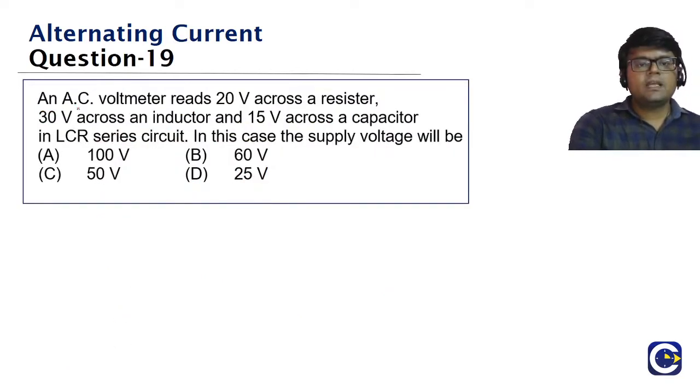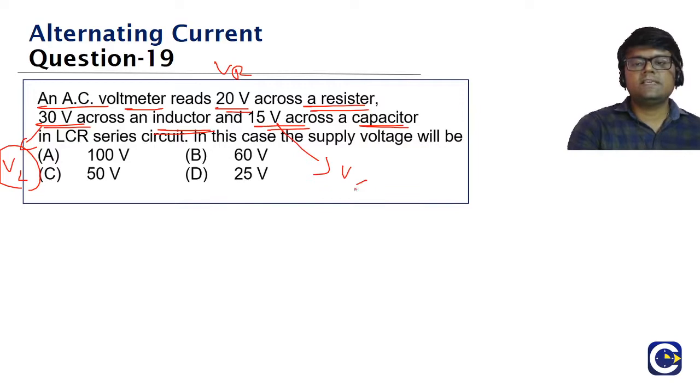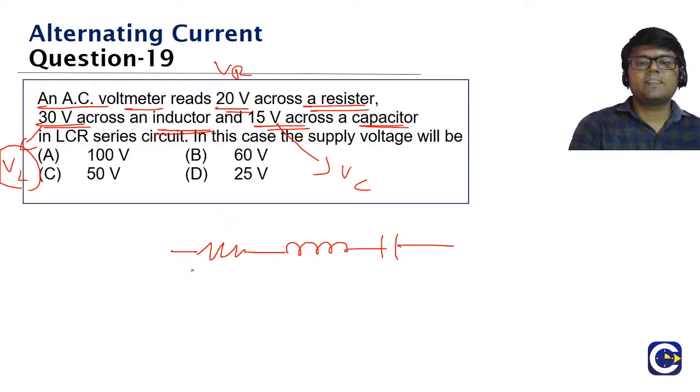19th one. An AC voltmeter reads 20 volt across a resistor, 30 volt across an inductor, and 15 volt across a capacitor. So we have a voltmeter which is used to measure the voltage across the resistor. Means what? This is VR. 30 volt across the inductor means this is VL. 15 volt across the capacitor means this is VC. In an LCR series circuit, we have a resistor, then an inductor, then a capacitor, all in series.